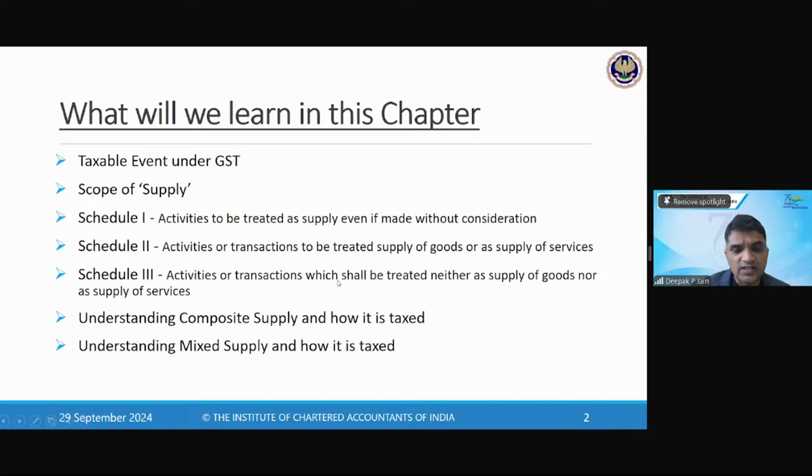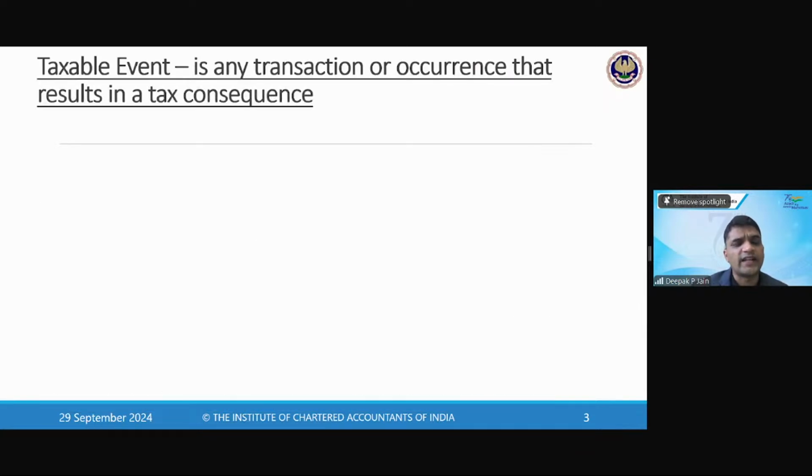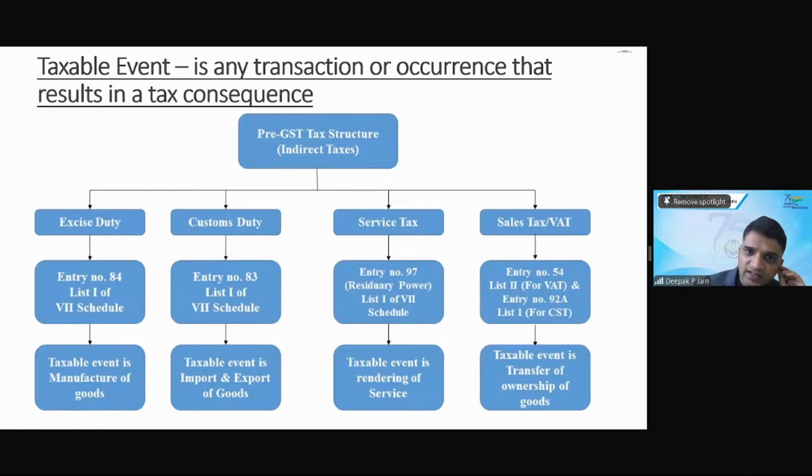Okay, so this is our broad spectrum of what we'll cover. We will cover supply, schedule, and composite and mixed supply. Now, what is a taxable event in any transaction? We know that in any transaction, there has to be a taxable event to trigger the tax.